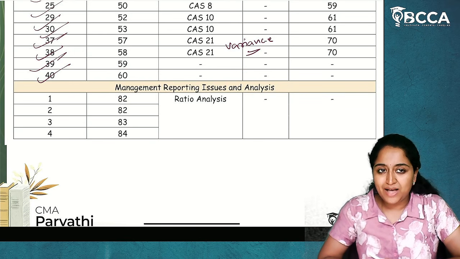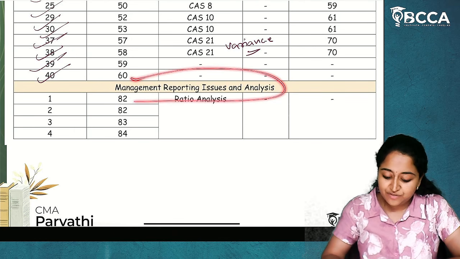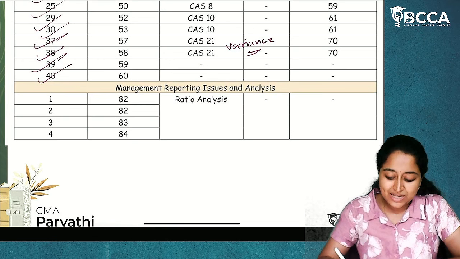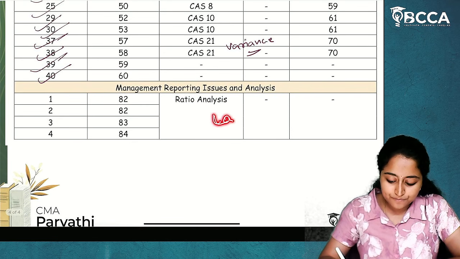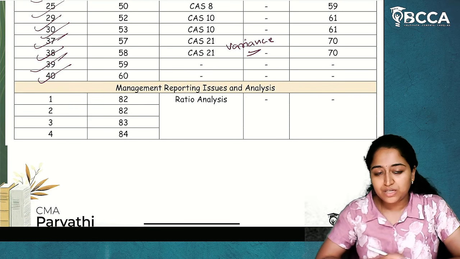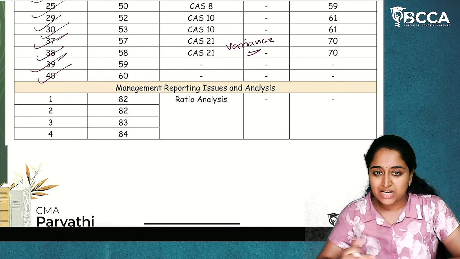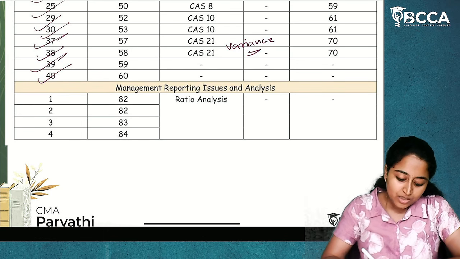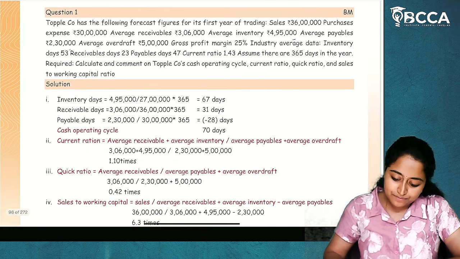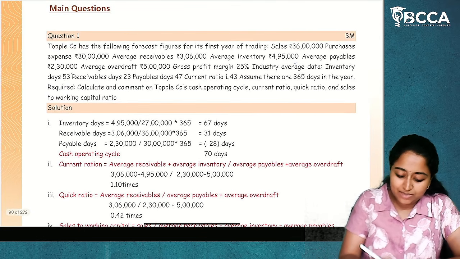If you see the past attempt question papers of the new syllabus and the recent MQP of June 2025 attempt, the questions from management reporting issues and analysis are asked in the last 5 MCQs. So in this video also, I'm going to take it as if it is asking for an MCQ. Okay. So we will move to the questions. Question number 1.